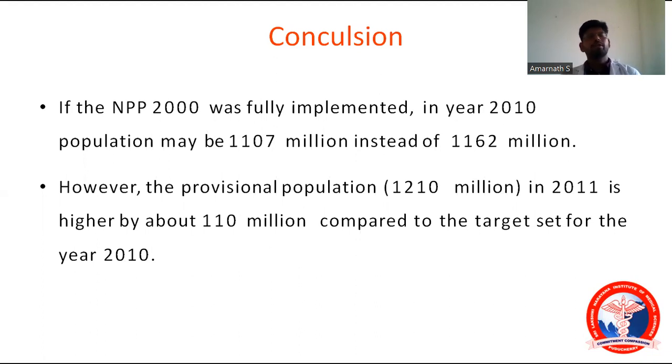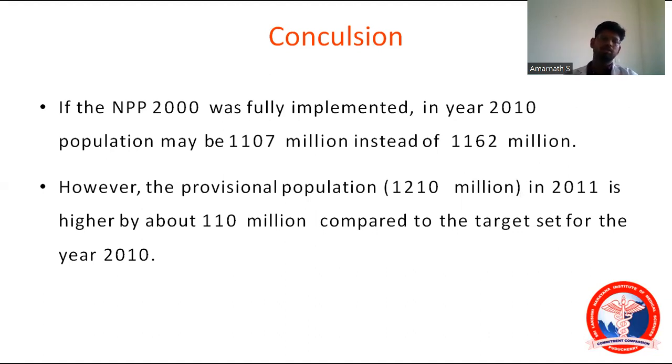If the National Population Policy of 2000 was fully implemented, the population should be 1,100 million. But now the population per census 2011 is 1,210 million, which is 110 million more than the target set.